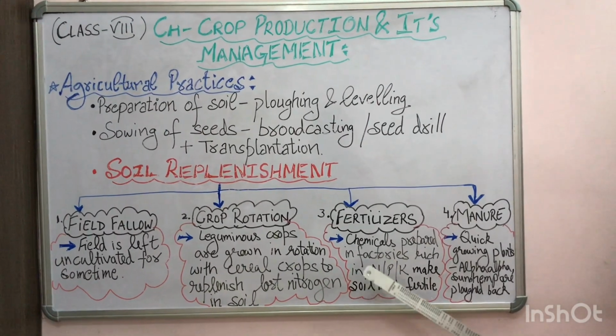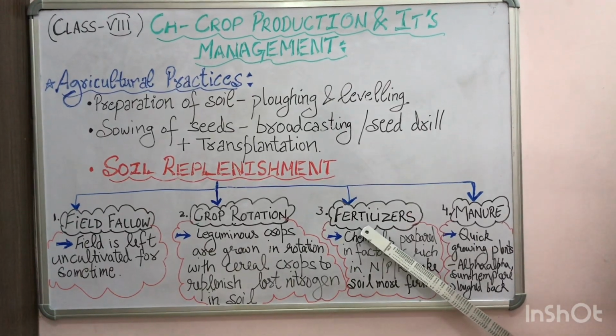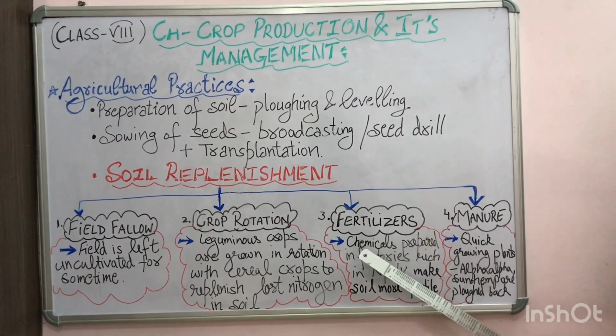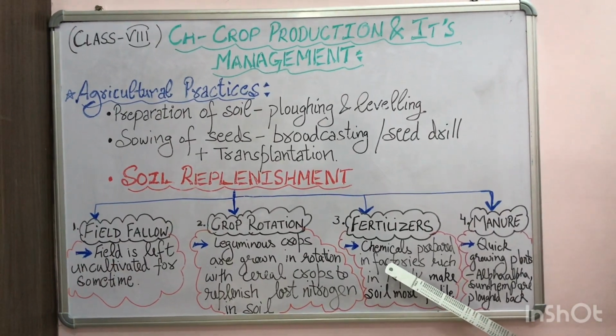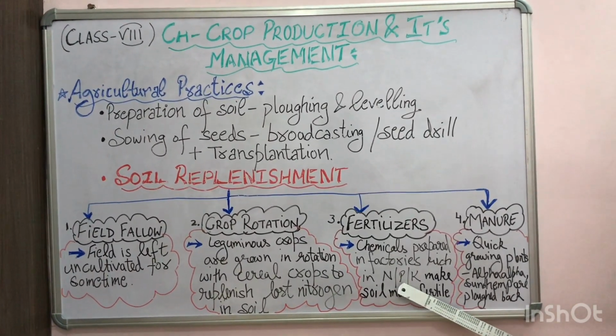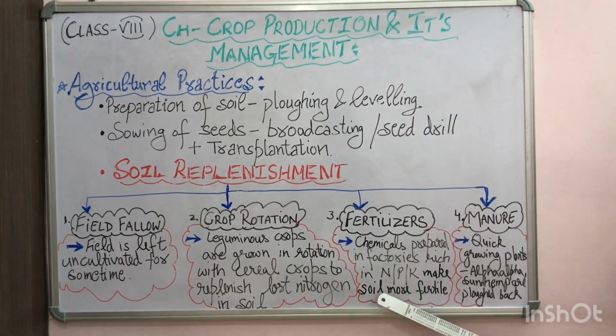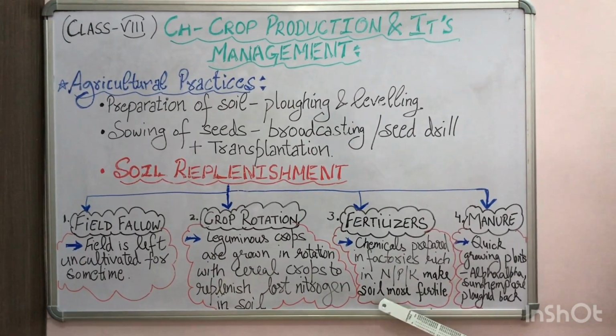The third method to replenish the soil is using fertilizers. Fertilizers are the chemicals which are prepared in the factories, and they are specifically rich in nitrogen, phosphorus and potassium content, and they will make the soil more fertile.